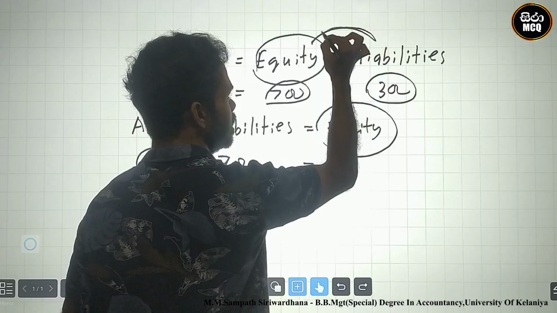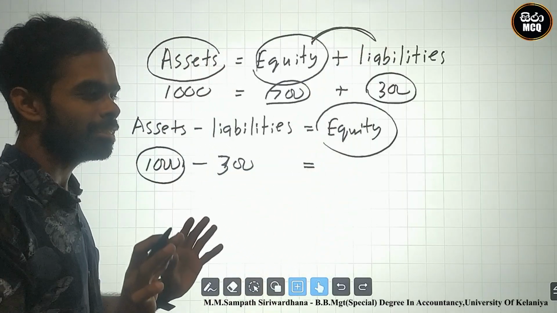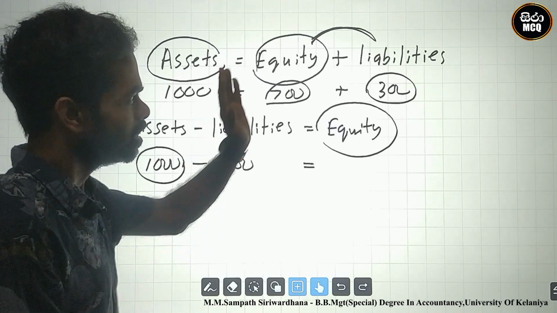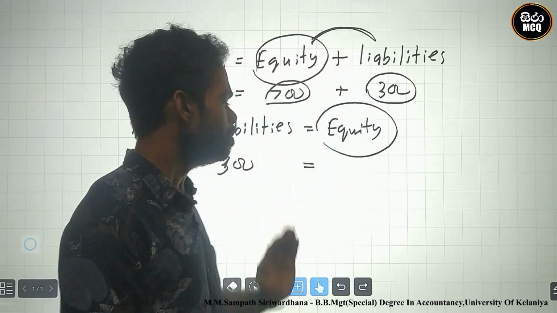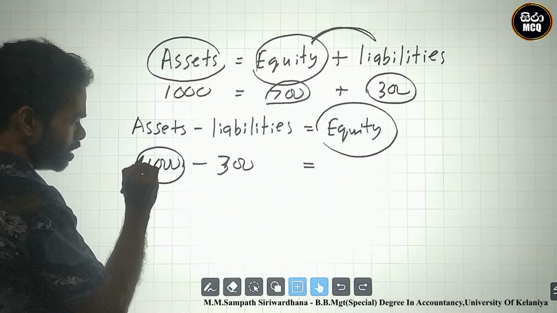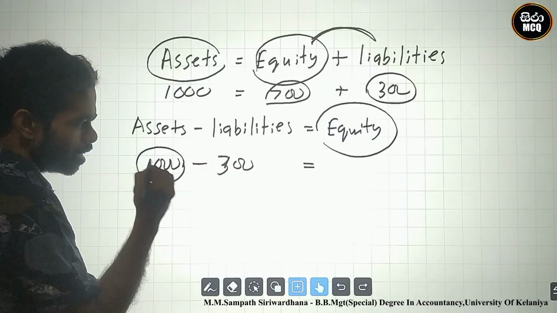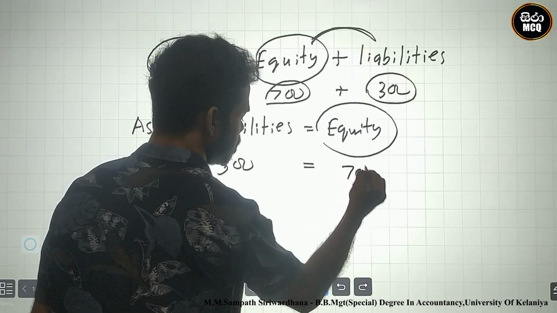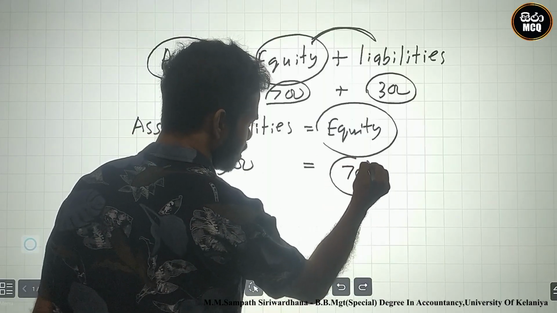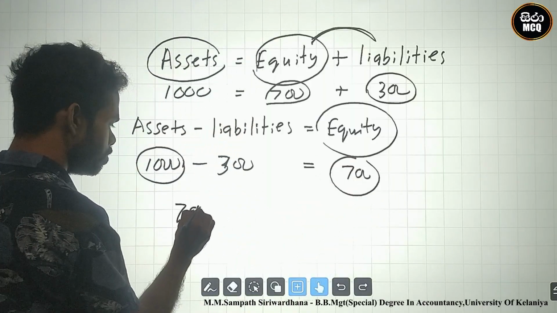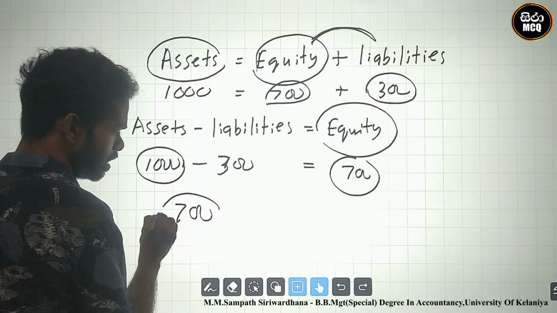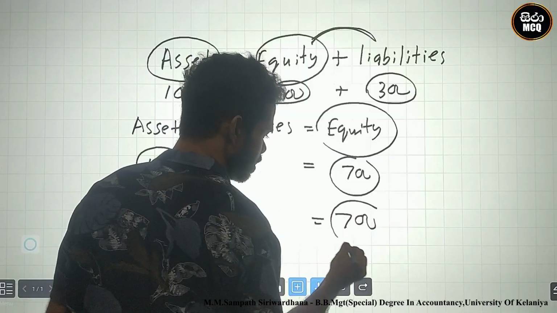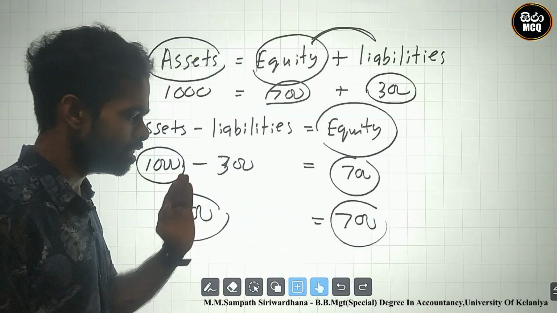Two persons said that we like assets of 1,000. At that time we eliminate the liability by deducting 300, and the remaining interest for equity is 700.